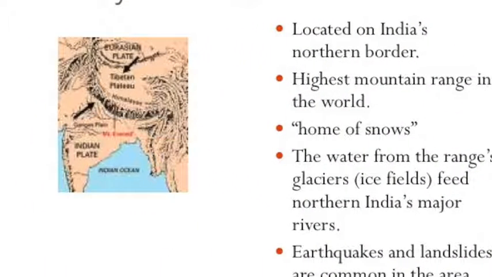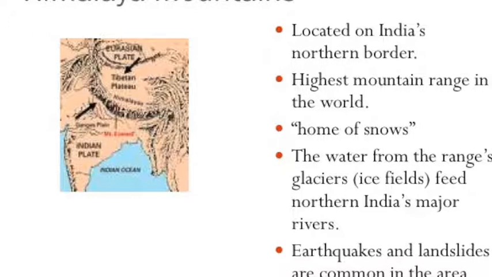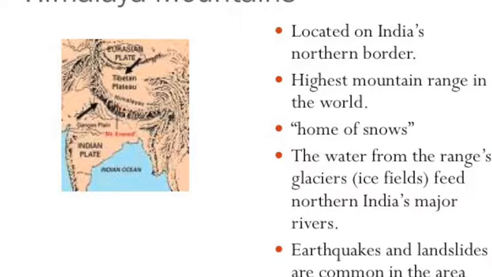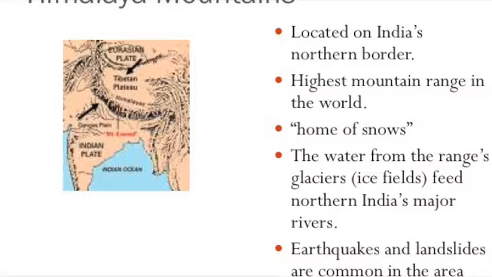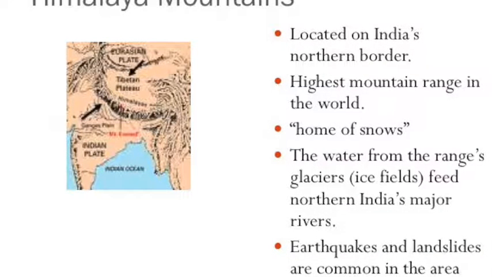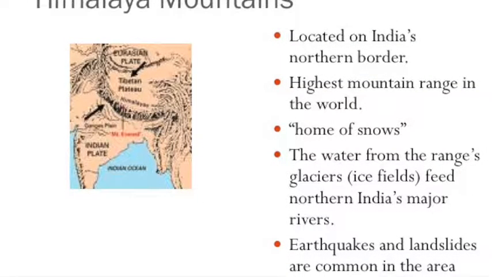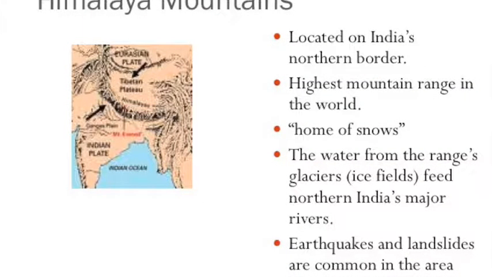16.3 Himalayan Mountains. The Himalayas are located along India's northern border. They are the highest mountain range in the world. Mount Everest, the world's tallest mountain, is part of the Himalayas. It reaches 5.5 miles into the sky. The mountains form a natural border between the Indian subcontinent and most of the rest of Asia.